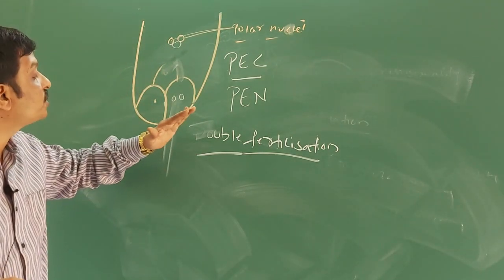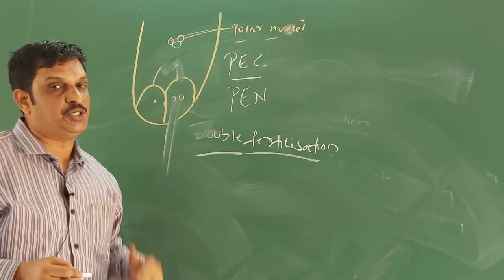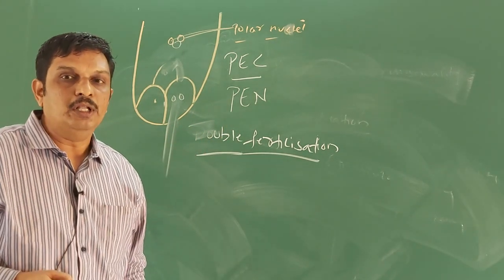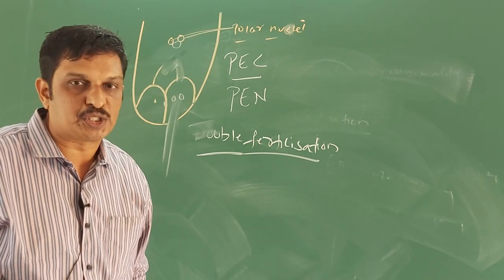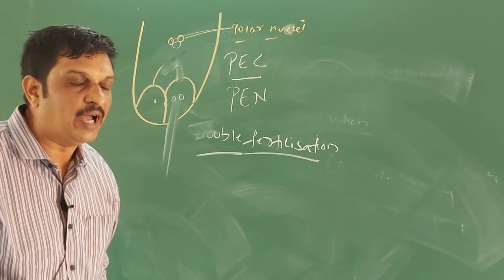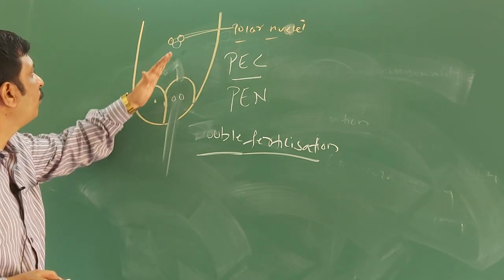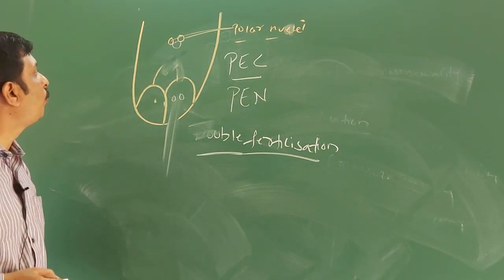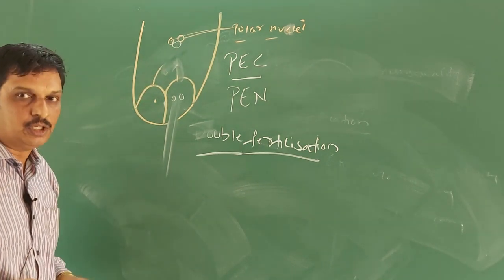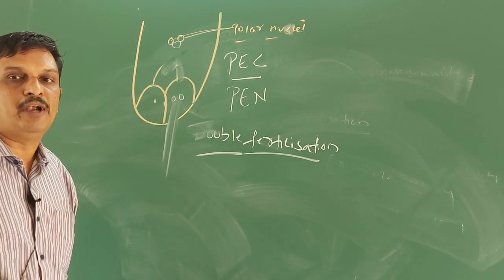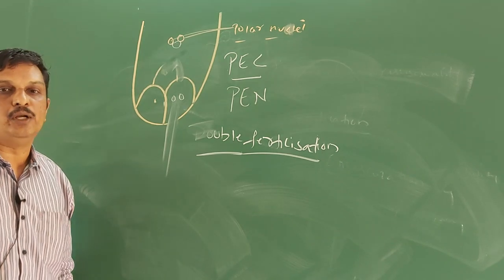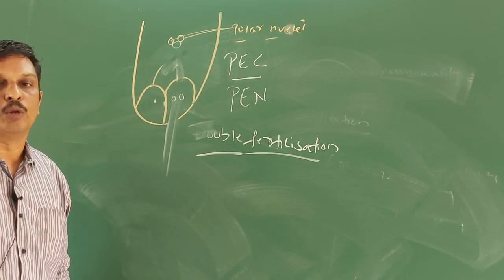Then, what is the significance of double fertilization? You already know that in angiosperms, the growth of the embryo sac stops at the 7-celled stage. The fusion of one male gamete with the two polar nuclei stimulates the growth of the central cell, resulting in the formation of endosperm. As you know, this endosperm provides nutrients to the developing embryo.